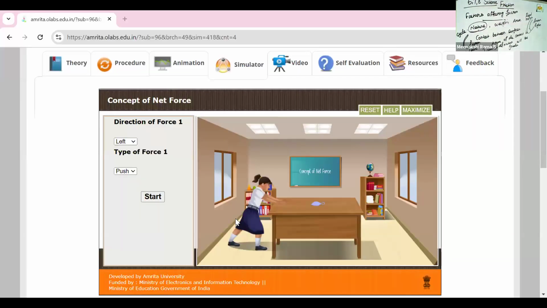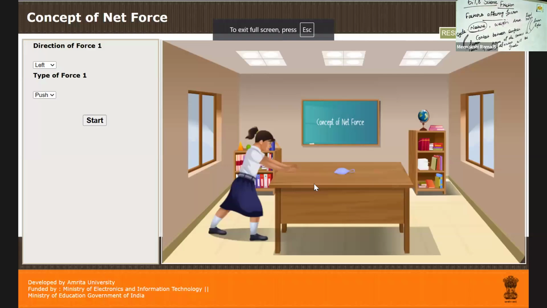See this simulation. This simulation explains force, pressure and so on. One girl is standing here, and there is a bench here. The bench is the object used to explain the concept of net force. First, I choose the direction as left and then push or pull.